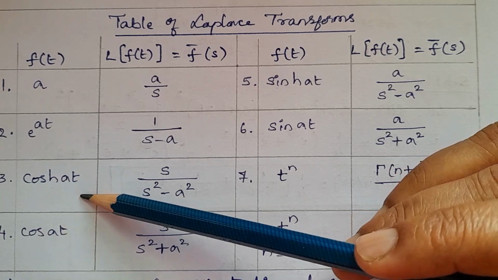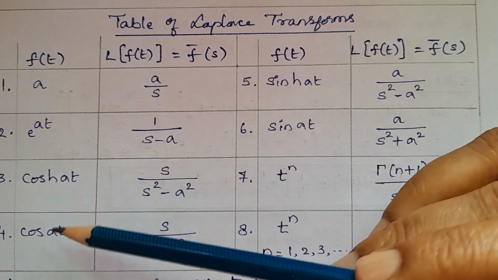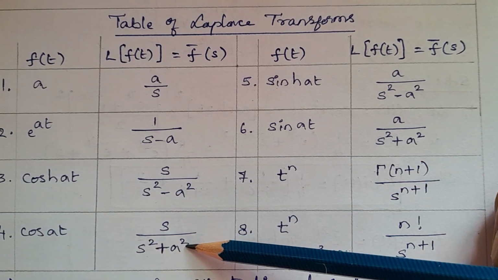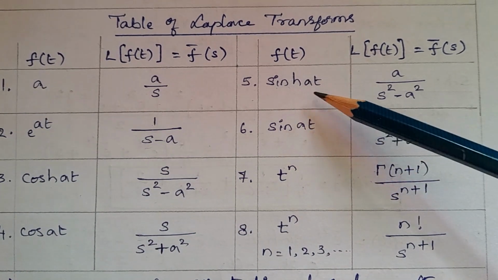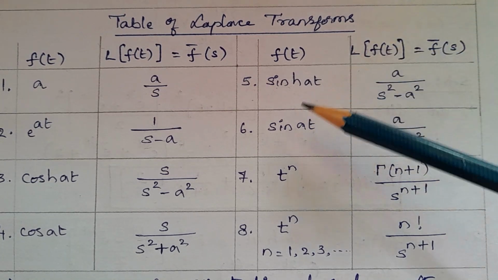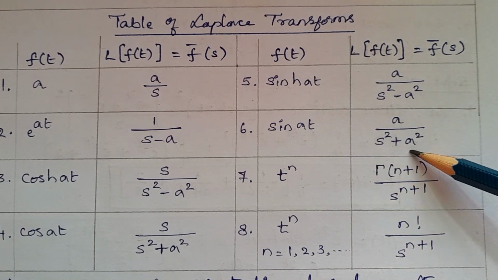Laplace transform of cos hyperbolic of at is s divided by s square minus a square. Laplace transform of cos at is s upon s square plus a square. Laplace transform of sin hyperbolic of at is a upon s square minus a square. Laplace transform of sin at is a divided by s square plus a square.